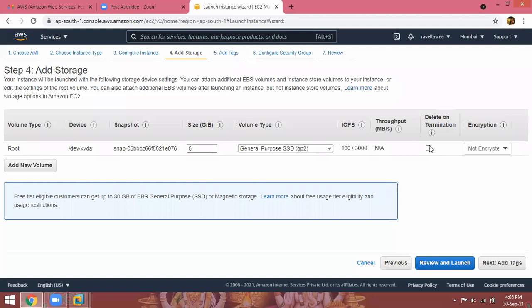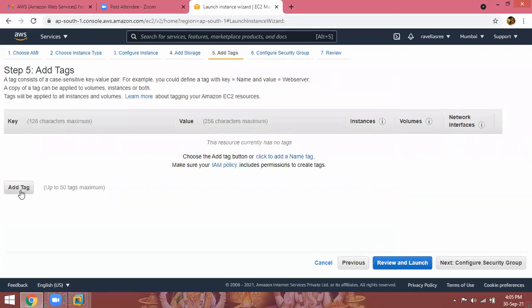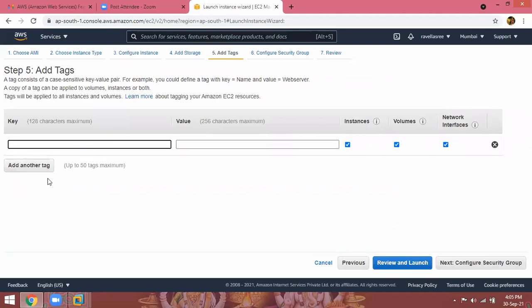Okay. Next, add tags. Add a tag name, an understandable name you can give. For example, Linux new server, or for real-time projects, DB server, app server.